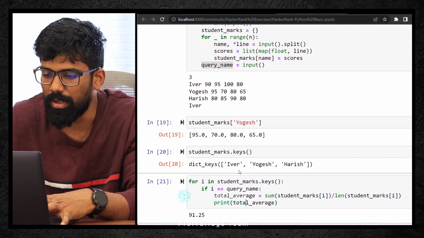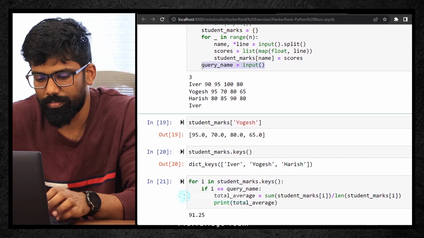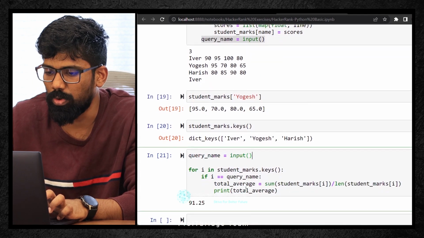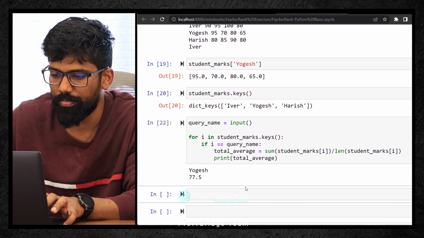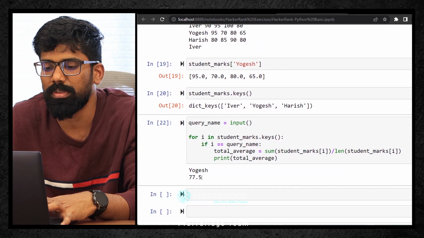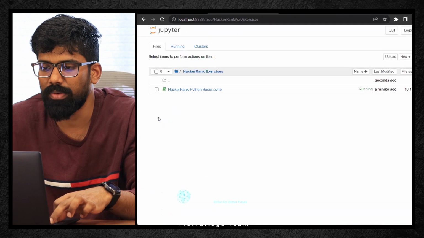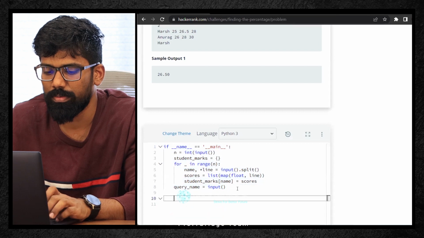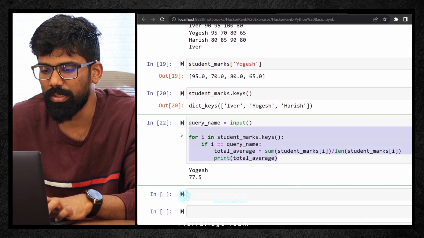But what happens, let me take maybe only this line. Let me click on it. For Yogesh, see this, for Yogesh I'm getting only one decimal point. What happened to the second decimal point? Can I take this and give it to my HackerRank and see? Because the answer we have reached, right? What exactly will my HackerRank do, shall I check it out? Let me check it. Only this logic.